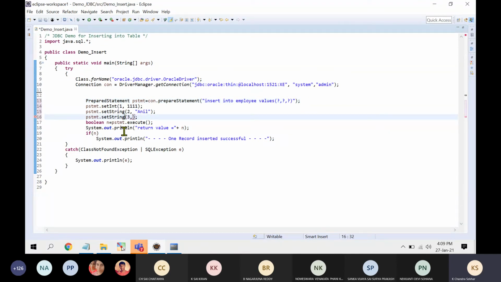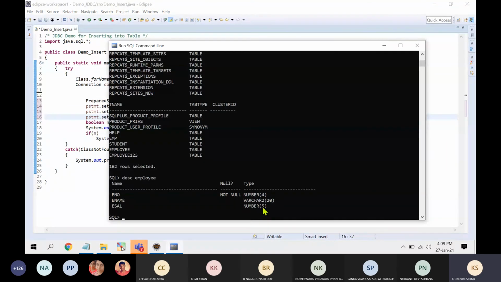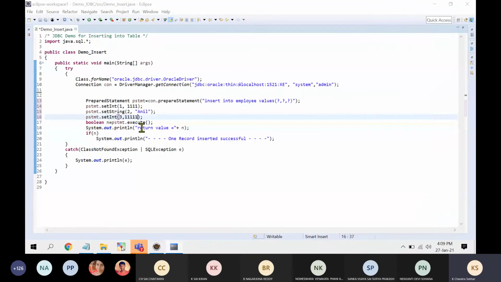The salary is set as an integer. The salary is a 5-digit number, so I am writing 11111.